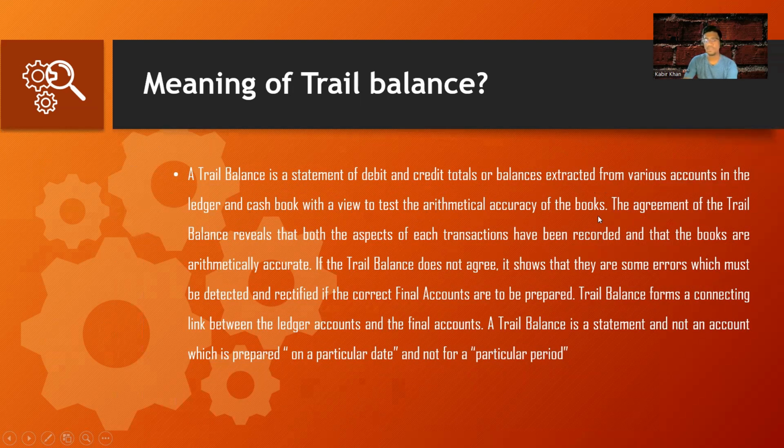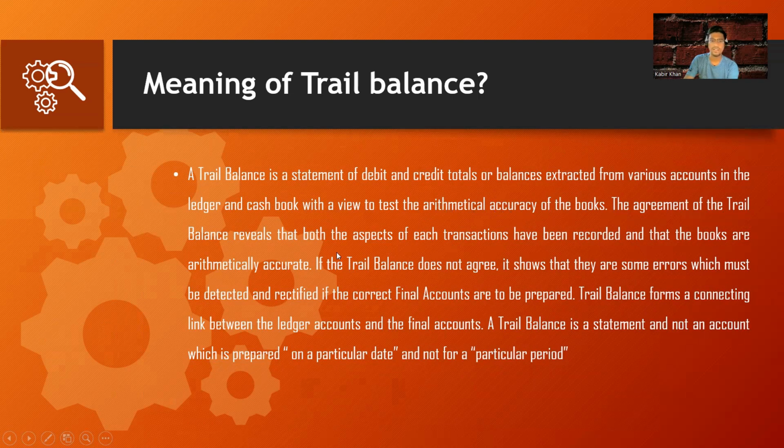For example, if the accountant recorded credit purchases as credit sales and credit sales as credit purchases, then those types of errors can be captured while preparing the trial balance. The main purpose of preparing the trial balance is to identify the errors and to make sure that our books have arithmetical accuracy and no errors are there in our transactions.